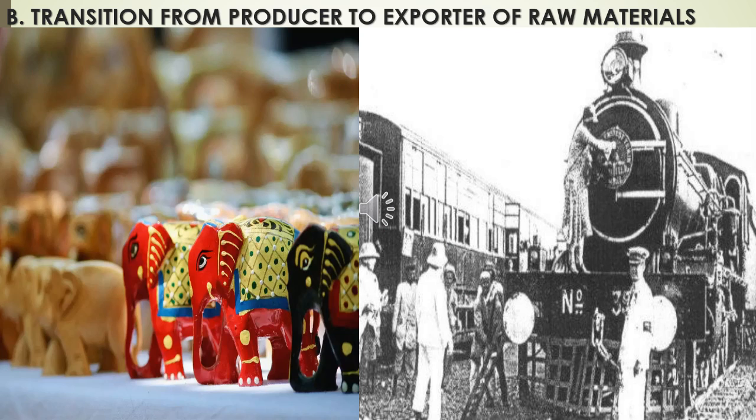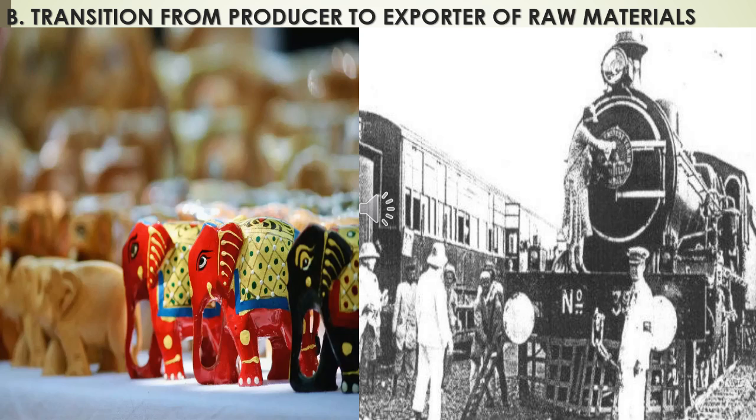Then, transition from producer to exporter of raw materials. See, Indian handicraft that had made the country famous collapsed under the colonial rule, and it became worse. This was mainly due to the competition posed by the machine-made goods that were imported from Britain by the British rulers.